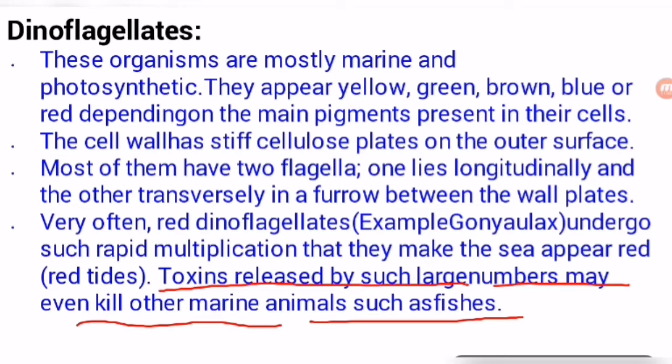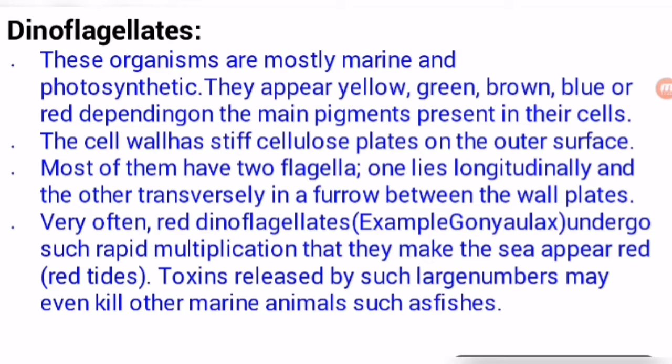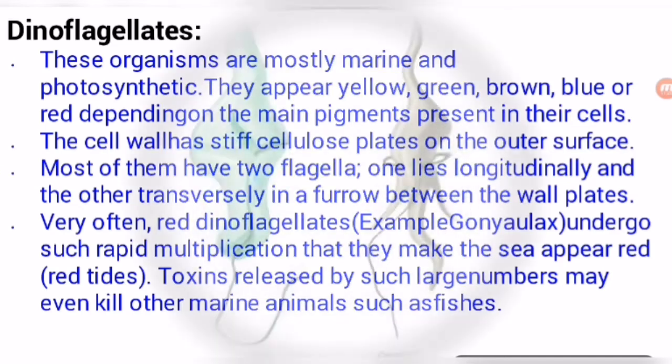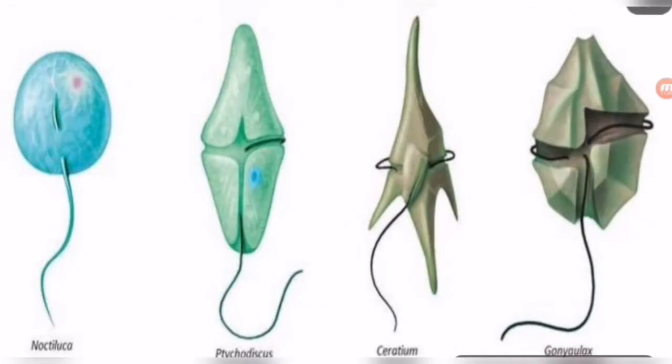So let's discuss the picture, how they look. These are different examples of dinoflagellates. Here you are looking at Noctiluca. Noctiluca has one longitudinal flagellum and another one transverse. It looks just like this. The transverse one becomes erect, but it is transverse. So Noctiluca is an example of dinoflagellates.